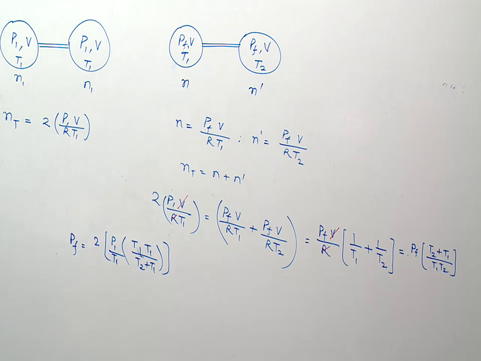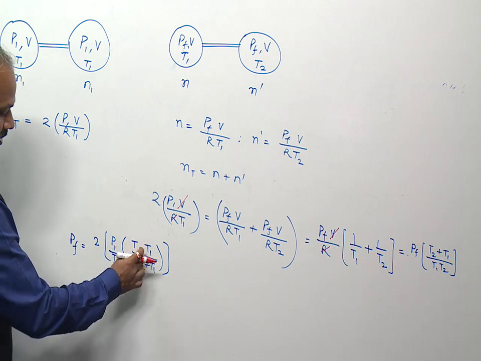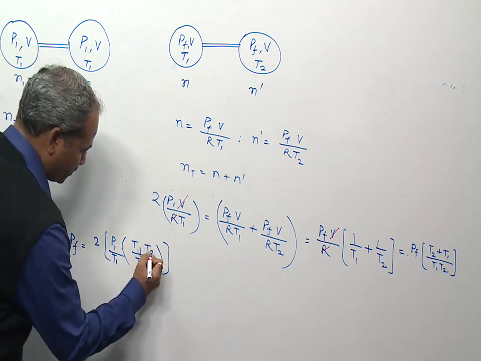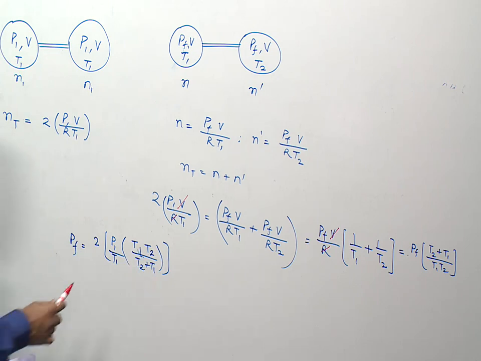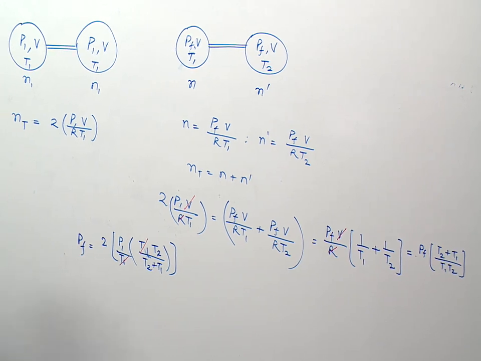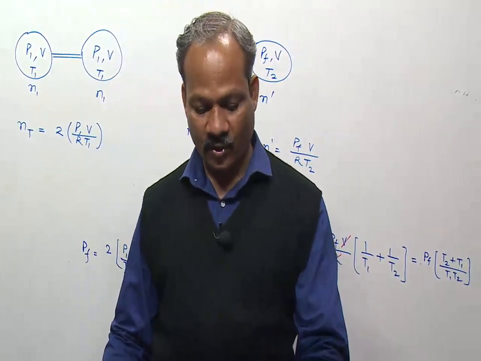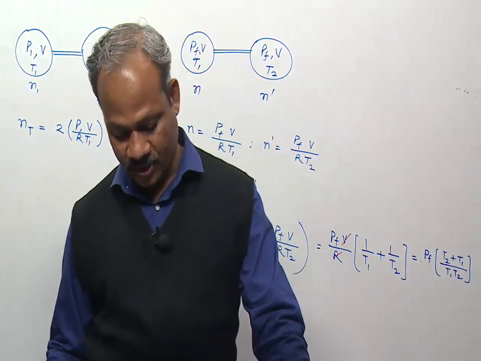So this is the P final: 2 P1 T1 into T1 T2. And this T1 will cancel out, and finally it will be 2P1 T2 upon T1 plus T2. So option 2 is correct. Some calculation is required, otherwise it is an easy question.